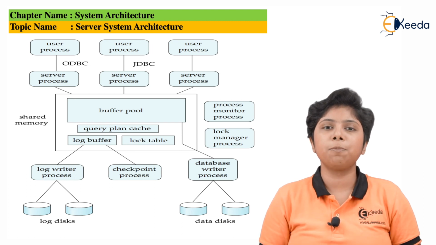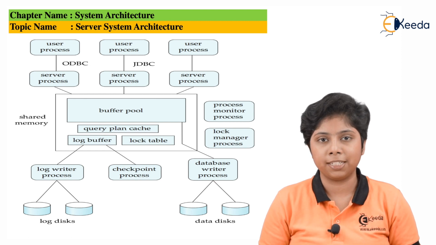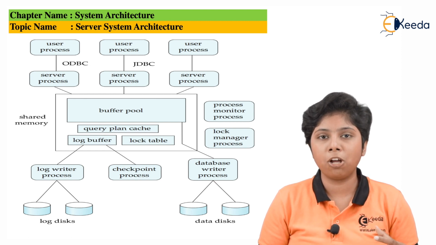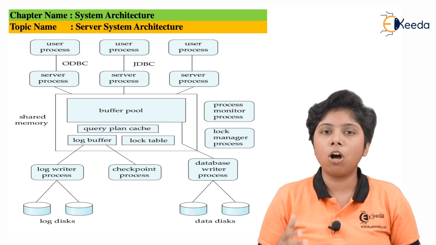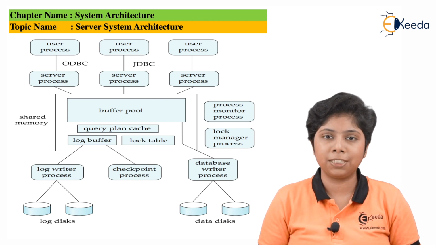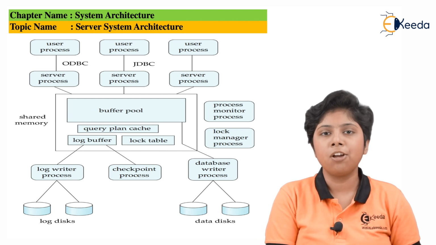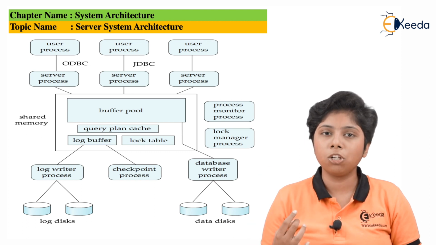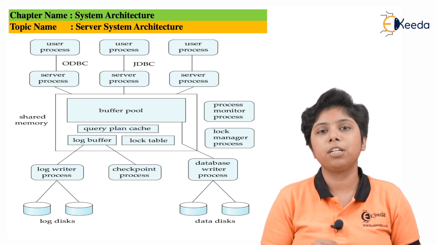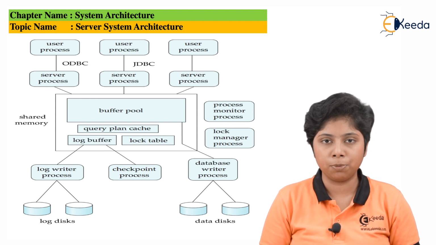So the process monitor process actually monitors the status of different processes. That means to which process it belongs, which data it is mining, it keeps track of these particular processes. Now the lock manager process keeps track of all the locks that are granted on every process or every database. That means which type of lock it is, what lock it is, and to whom the lock is granted. So all the tables are maintained in this lock manager process.